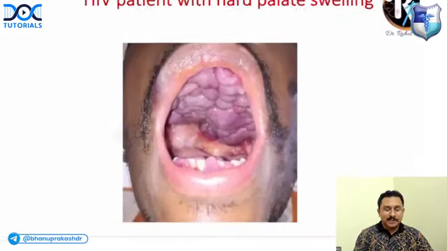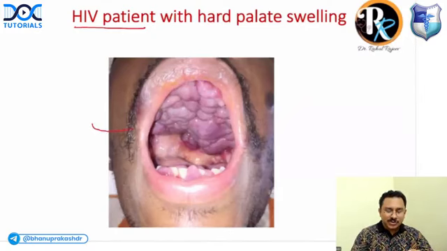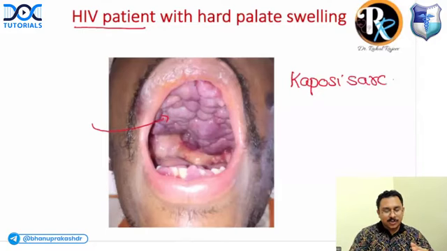Okay. Now always remember, if you get a clinical scenario of a patient who is HIV positive and is having a swelling involving the hard palate, what would be the diagnosis? The answer is Kaposi sarcoma, which is caused by HHV8.